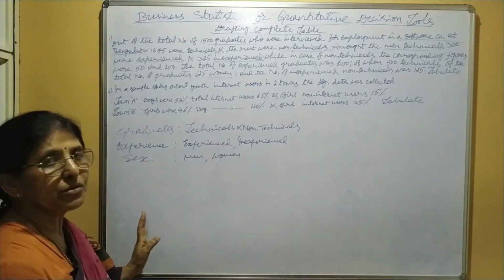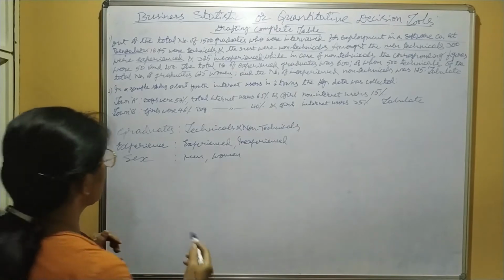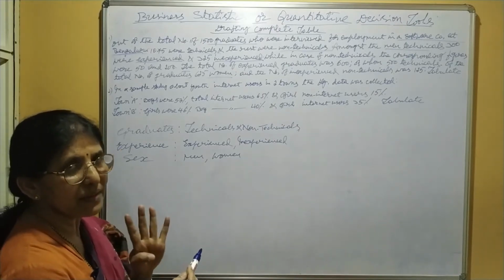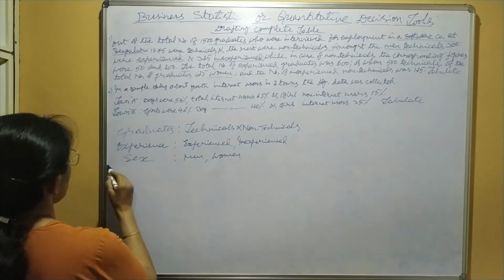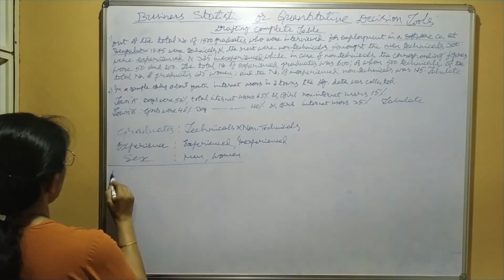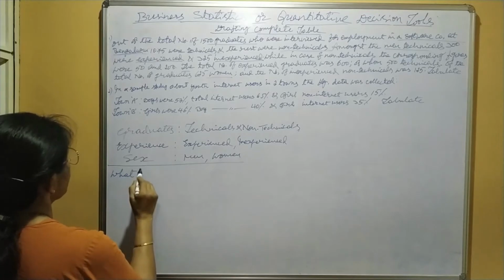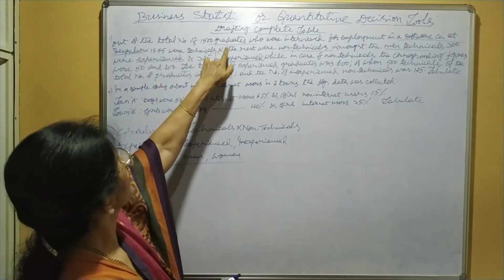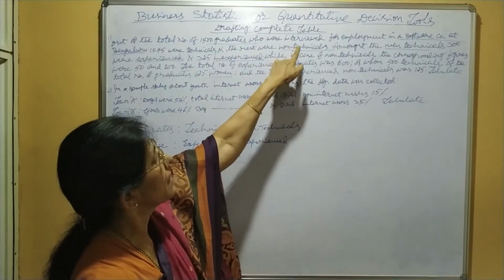Then we have to decide the title. As is known to you, a satisfactory title must be capable of answering 4 questions. The 4 questions are: what the data are. Data refers to what?